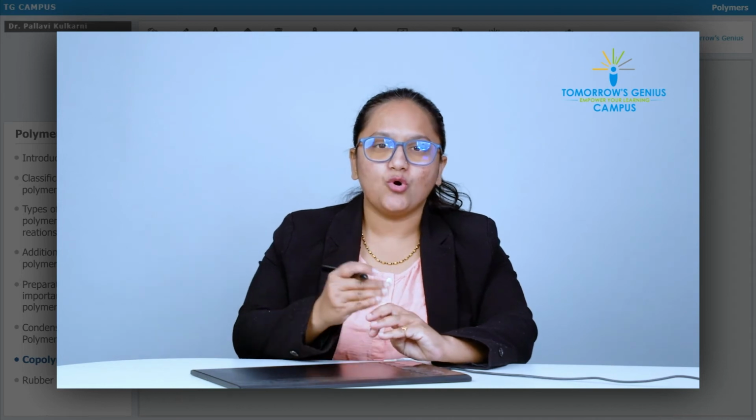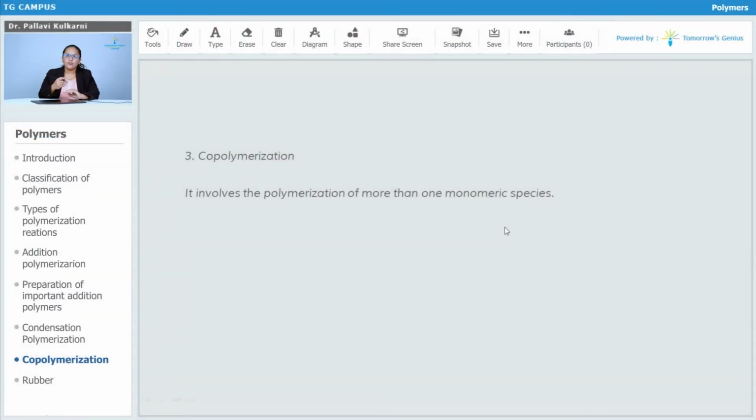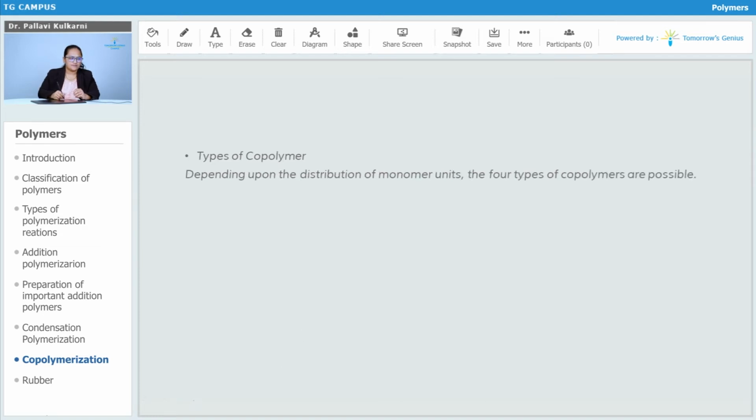The third type of the polymerization reaction is copolymerization. Copolymerization means whenever more than one different type of monomeric unit is used in the polymerization reaction, it is called the copolymerization reaction, and the polymer is called a copolymer. Depending upon the distribution of the monomeric units, four types of copolymers are possible.